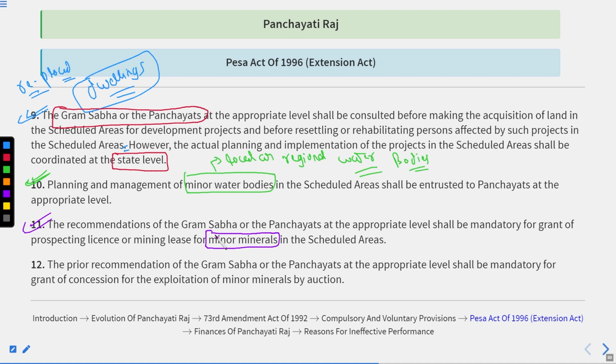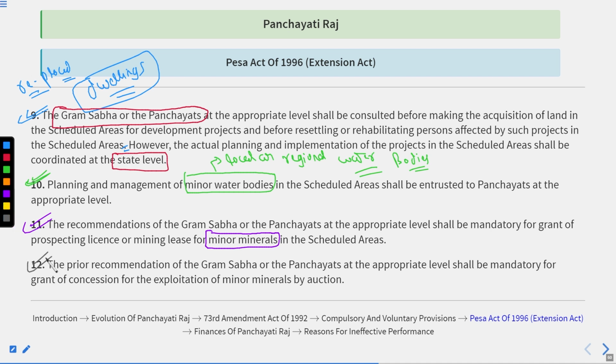Then basically in the scheduled areas, the recommendations of the Gram Sabha or the Panchayats at the appropriate level are necessary, or you can say mandatory. But when it is at the state level, and when major minerals are there, which could bring better opportunities for the state and the nation as well, the role is granted to the state government.